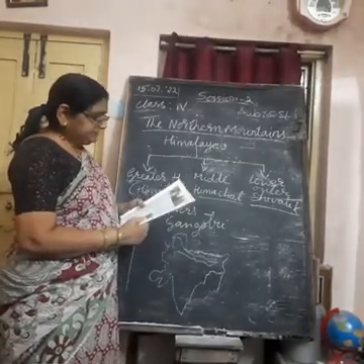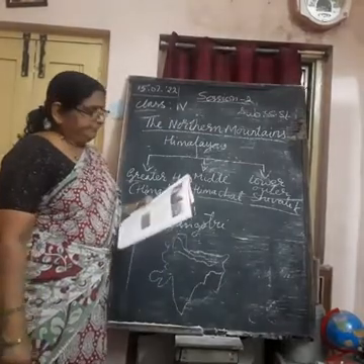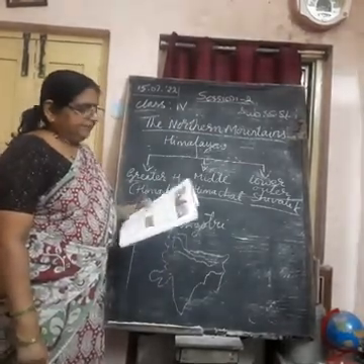This region consists of forest covered mountain ranges.